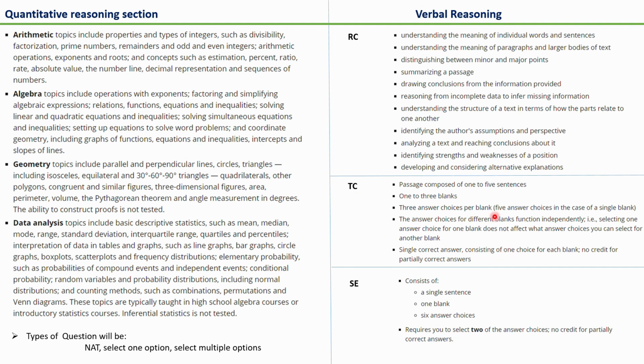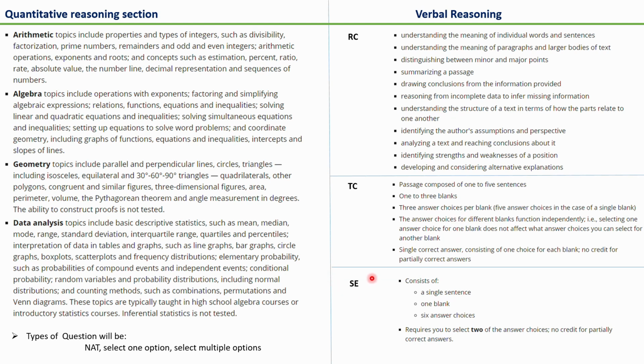For reading comprehension, comprehending the passage is most important. For text completion, it is a kind of fill in the blanks with choices. So, if you have one blank, you'll have five choices, and if you have three blanks, for each blank, you'll have three choices.